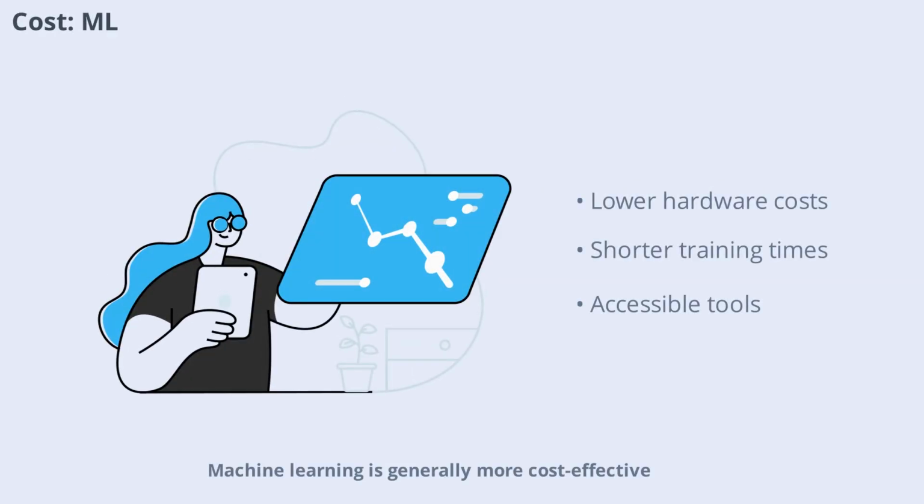Machine learning is generally more cost-effective, especially for smaller projects. The lower hardware requirements and shorter training times help keep costs down. Open-source libraries and tools make it accessible to individuals and organizations with limited budgets. However, costs can rise if large-scale deployment or complex feature engineering is needed.